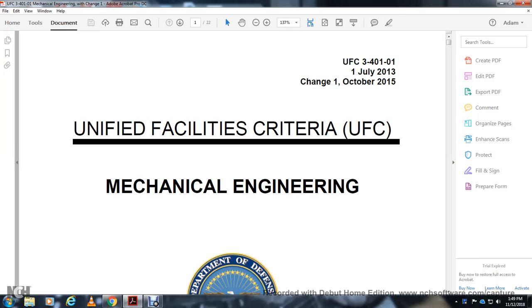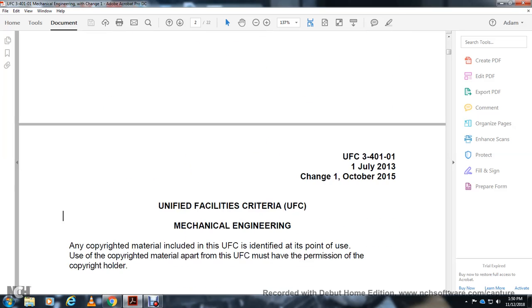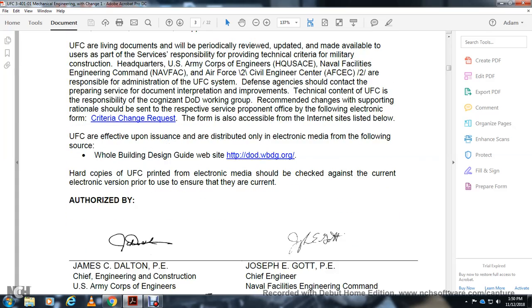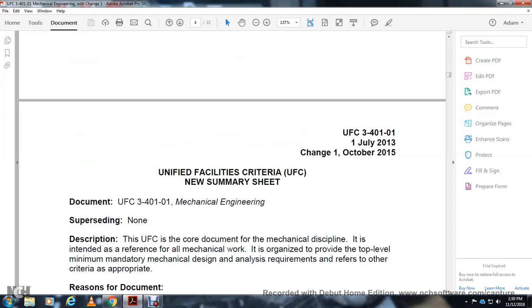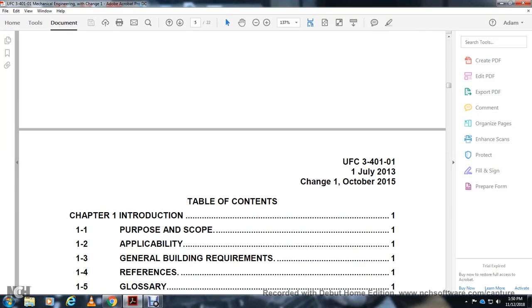Unified Facility Criteria is UFC 3-401-01, July 1st, 2013. Change 1, October 2015. Mechanical Engineering, approved for public release, distribution unlimited. Copyrights, and then foreword and new summary sheet. Mechanical Engineering, UFC 3-401-01. Mechanical Engineering, none. Let's move on.